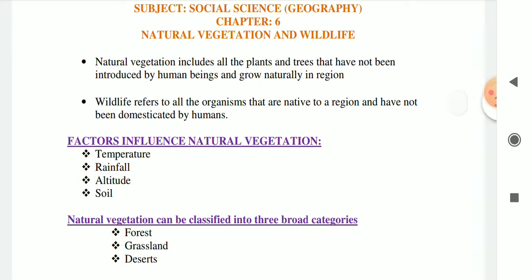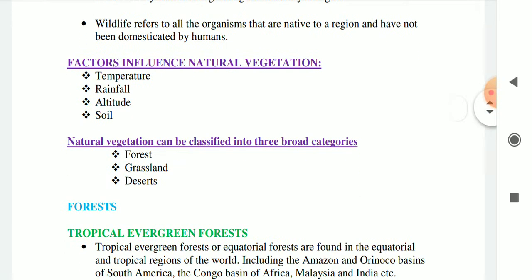And some factors influence natural vegetation. Those factors are temperature, rainfall, altitude and soil. Here altitude means height. Okay, and natural vegetation can be classified into three broad categories: forest, grassland and desert.